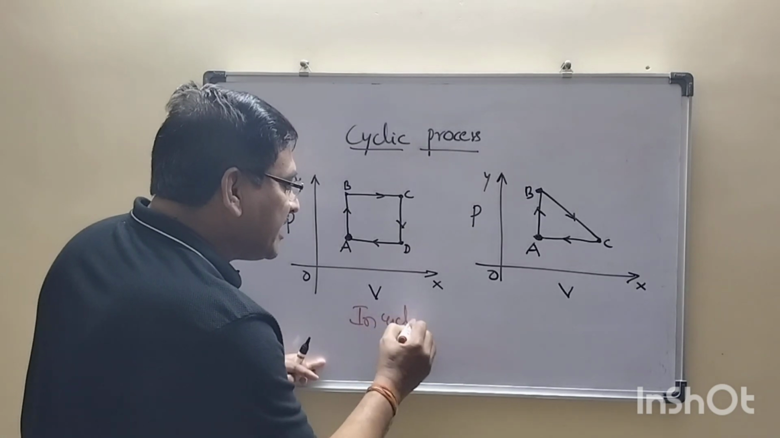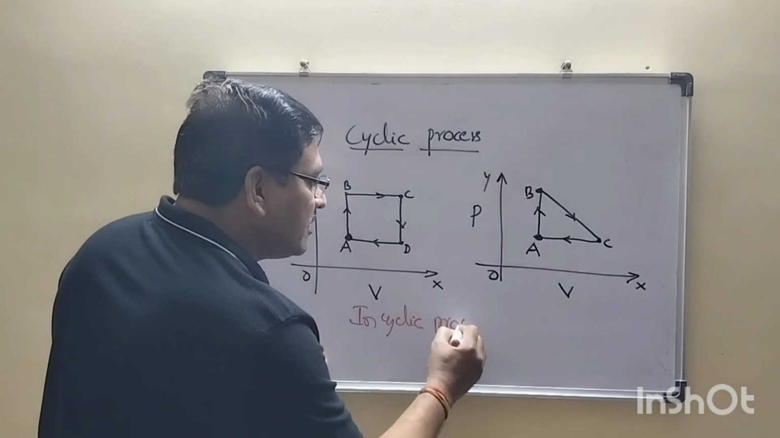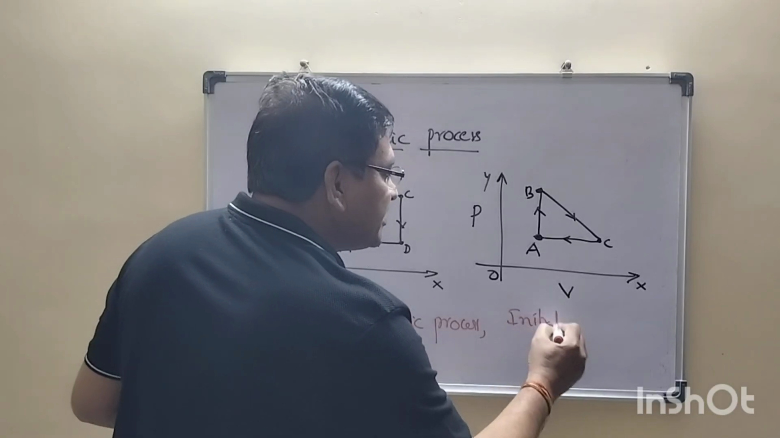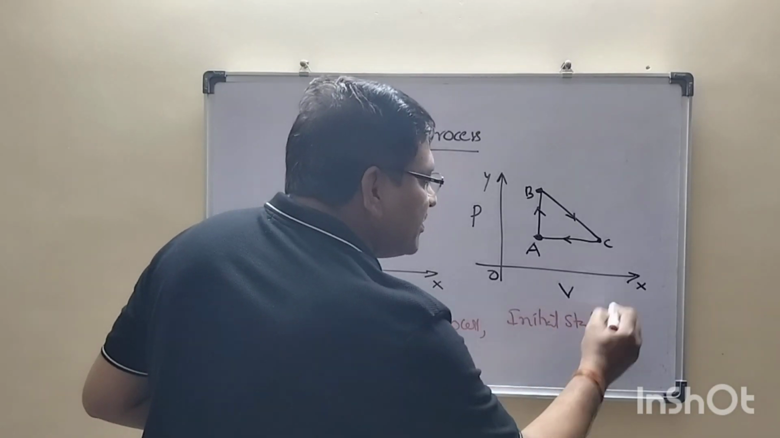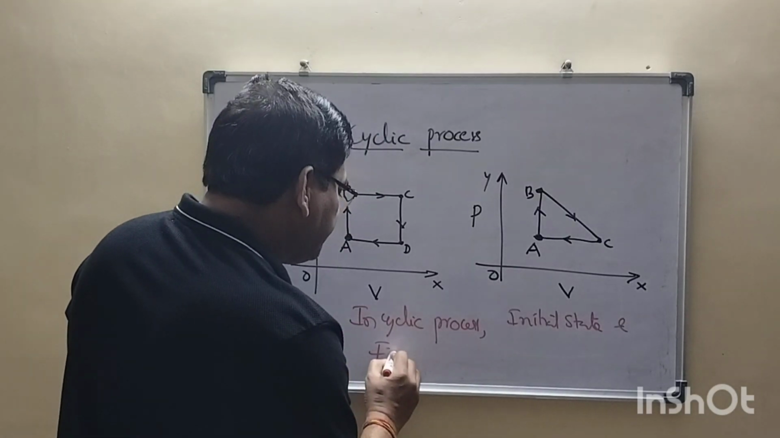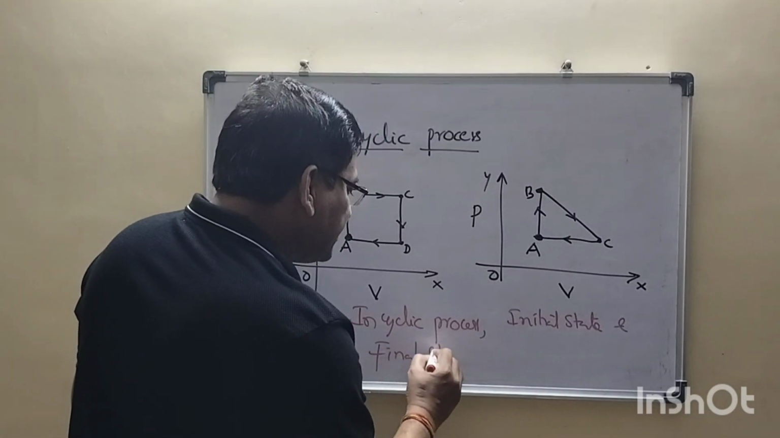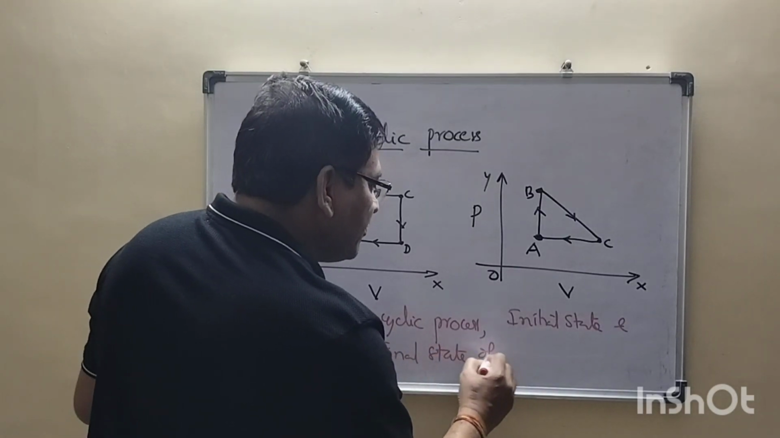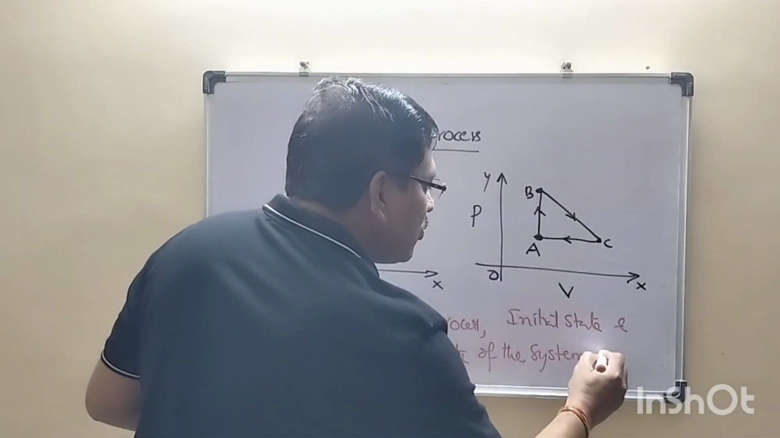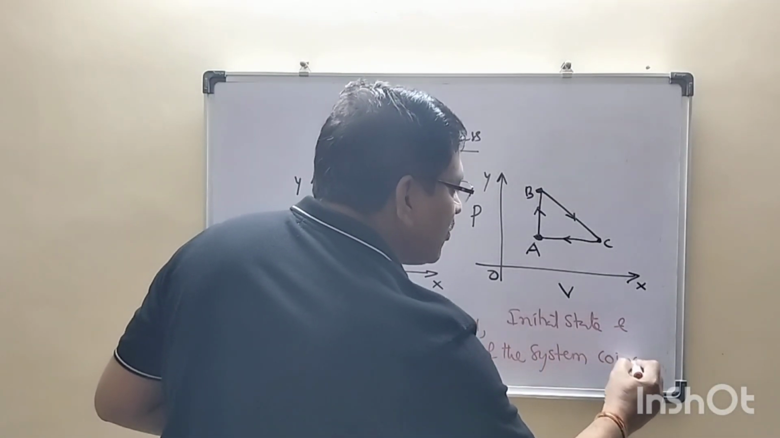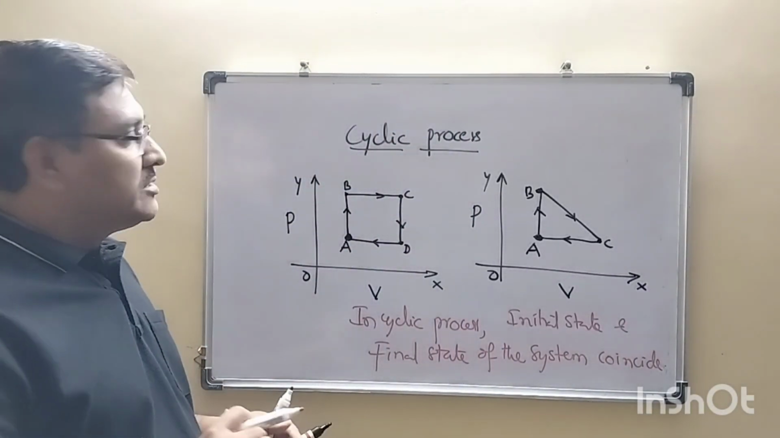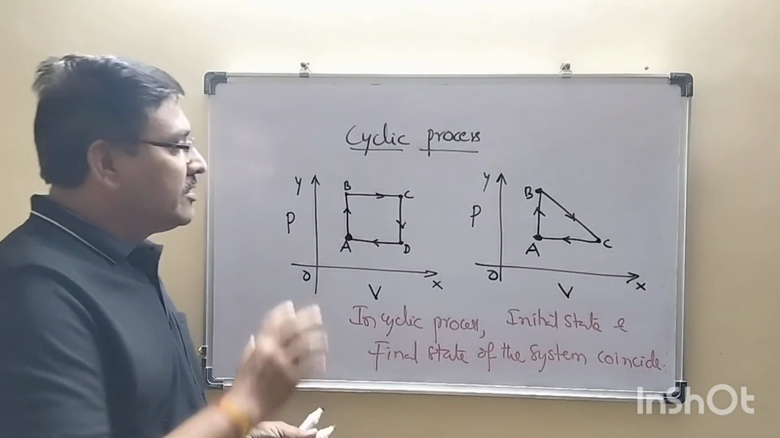What is the fundamental criterion in a cyclic process? In a cyclic process, the initial state of the system and the final state of the system coincide with each other. Very important point. Clear? Right.